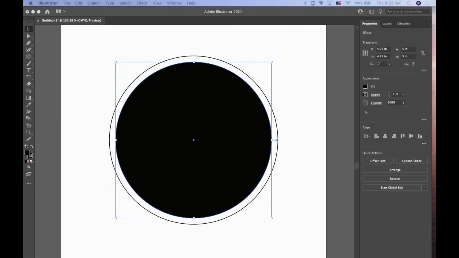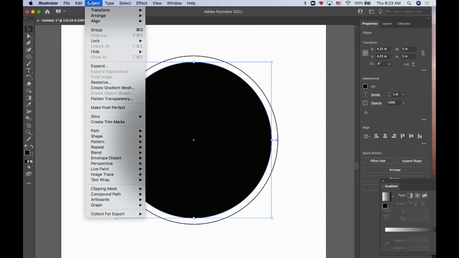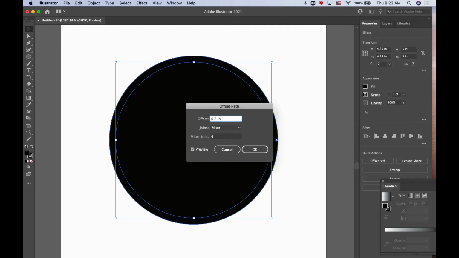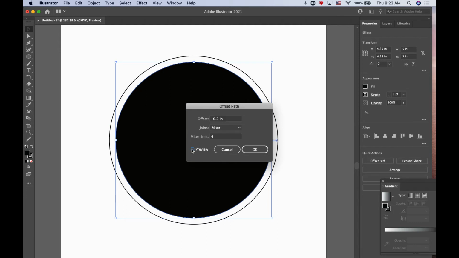And I'm going to come in here and I'm going to do it again. But this time, I'm actually going to use a negative value because I want it on the inside. So I'm going to come back up. Again, that's Object, Path, Offset Path. This time I'm going to hit a negative. You've got to click Preview on and off. I don't know that I want it quite that large. So I'm going to back it up and we're going to do like 0.05 to see where it's at. Maybe a little bit more. And if you click Preview on and off, it will show you the world. There we go. Hit OK.